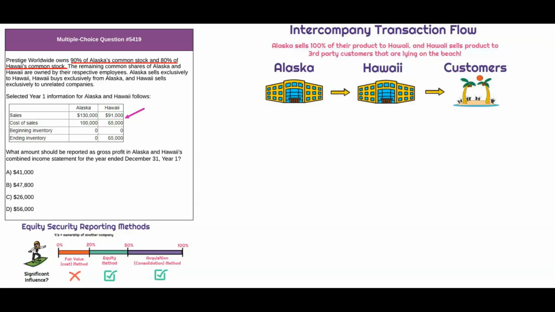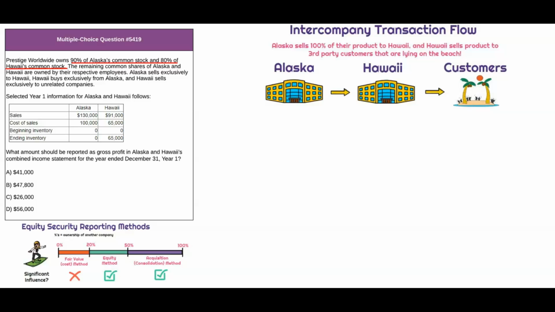Now, what we need to understand is if Alaska sold the product to Hawaii at a markup. And since sales do exceed cost of sales by 30,000, well, there's definitely a markup there, right? Meaning they added on profit when they sold it to Hawaii. So that means that the cost of sales for Hawaii includes a markup from Alaska. And we need to eliminate that since these subsidiaries are going to be consolidated.